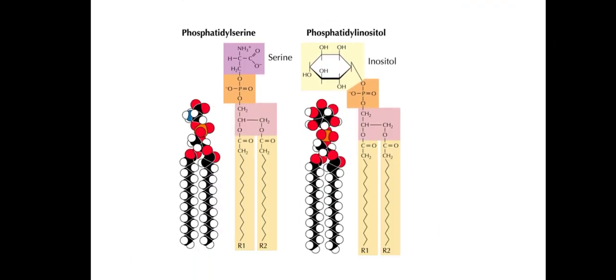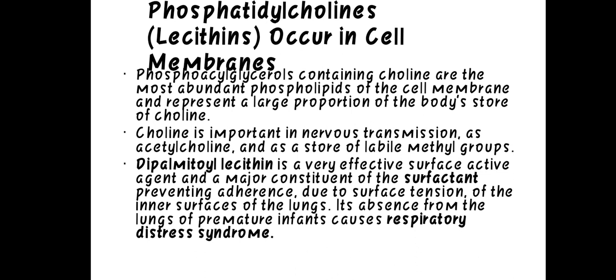These are the structures of phosphatidylserine and phosphatidylinositol. Phosphatidylserine occurs in cell membranes. Phosphoacylglycerols containing choline are the most abundant phospholipids of the cell membranes and represent a large proportion of the body store of choline.